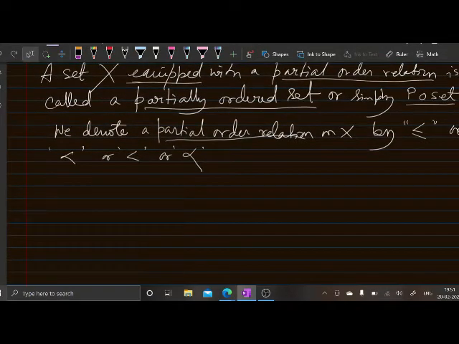Don't take this as the usual less than or equal to. You need to define this. This is just a symbol, although we are calling it less than or equal to, it doesn't mean that it plays the same role as the usual form.